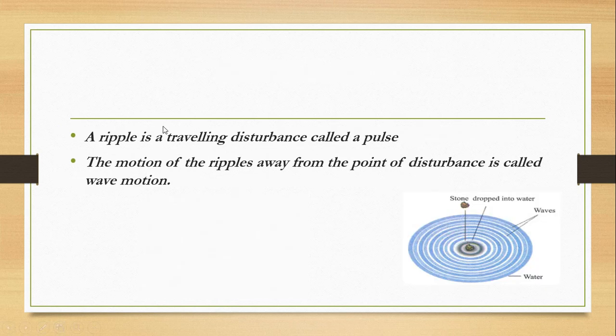So a ripple is a traveling disturbance called a pulse, and the motion of the ripple away from the point of disturbance is called wave motion. So you see the wave moving. The motion of the ripple away from the source, or from the point of disturbance, is the wave motion.